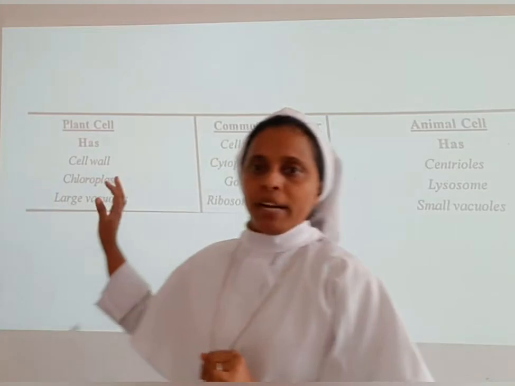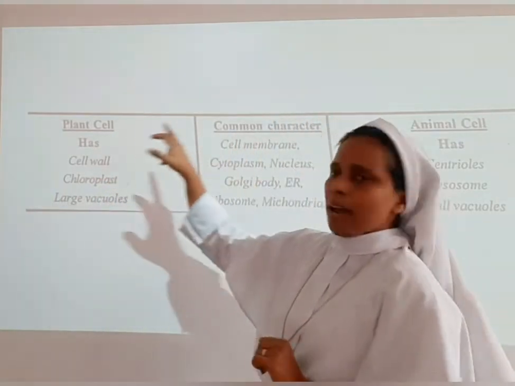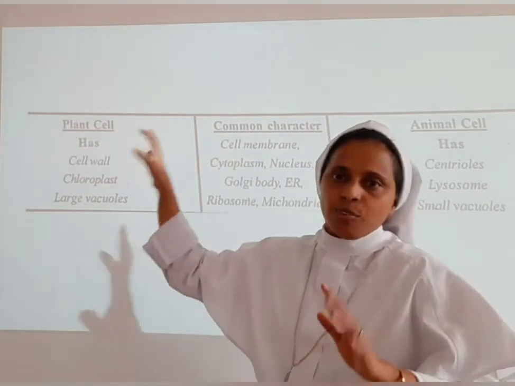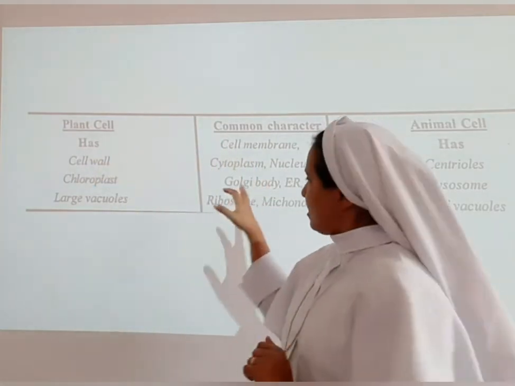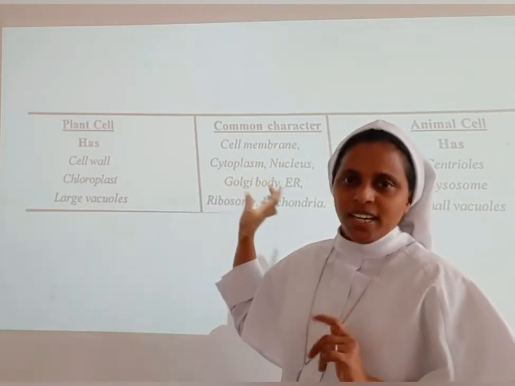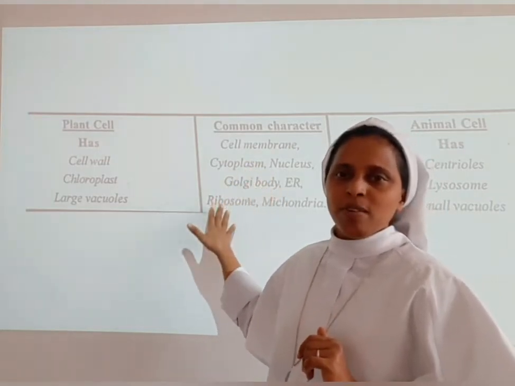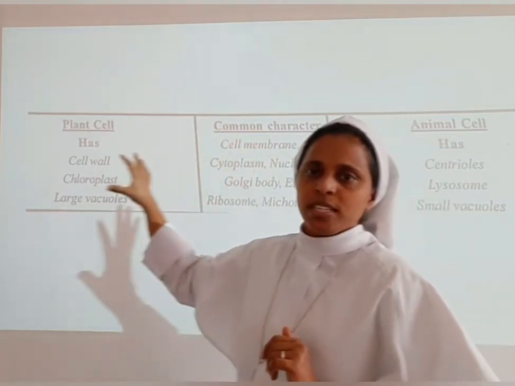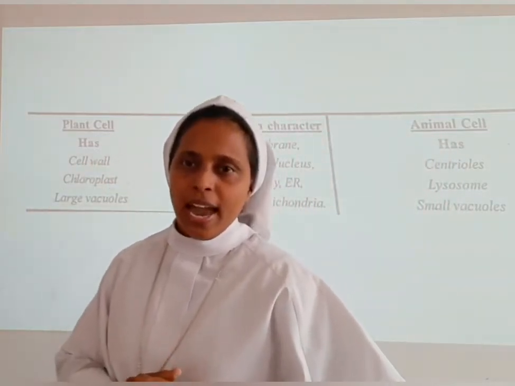So what are the common characters that we find in the plant cell as well as the animal cell? We know that the cell membrane is common to both. Then the cytoplasm, the nucleus, Golgi body, endoplasmic reticulum, ribosomes, and the mitochondria. These are the common characters found in the plant cell as well as the animal cell.